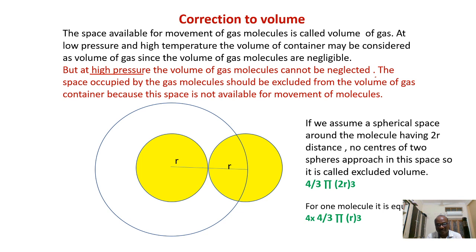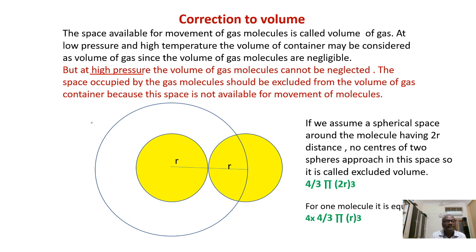How do we define the volume of the gas? It is the space available for movement of molecules. But at very low volume, the volume occupied by the molecules is now not available for movement of molecules. So this space has to be deducted, excluded from the volume of the gas.